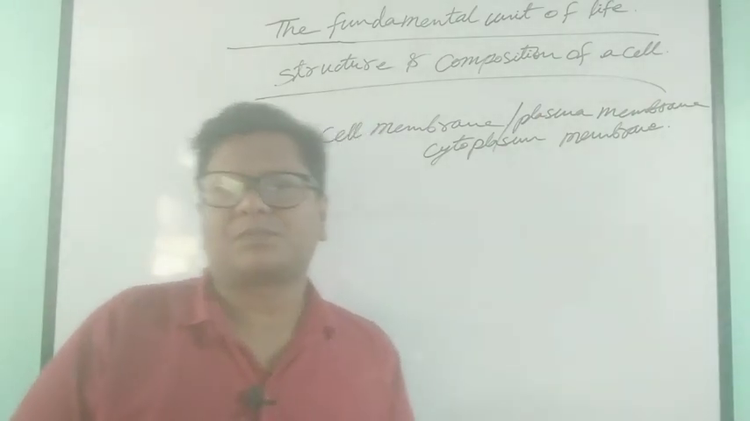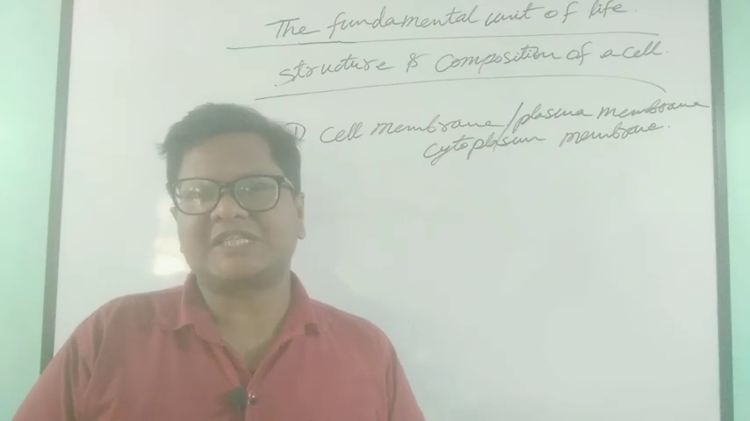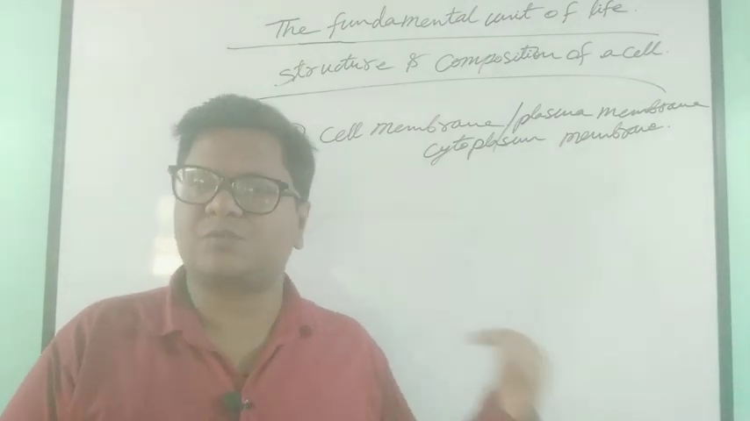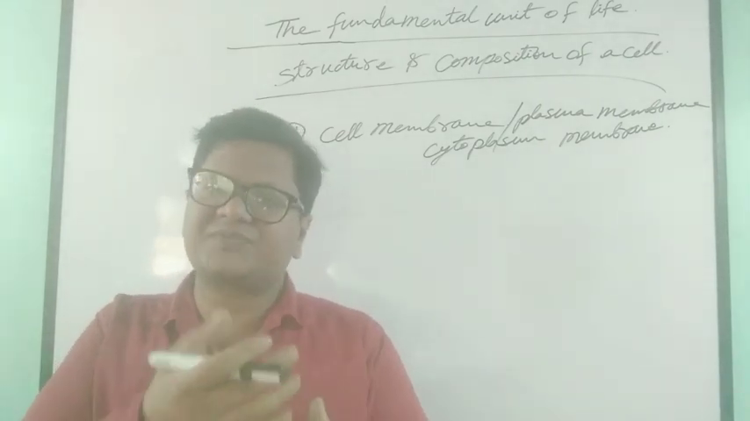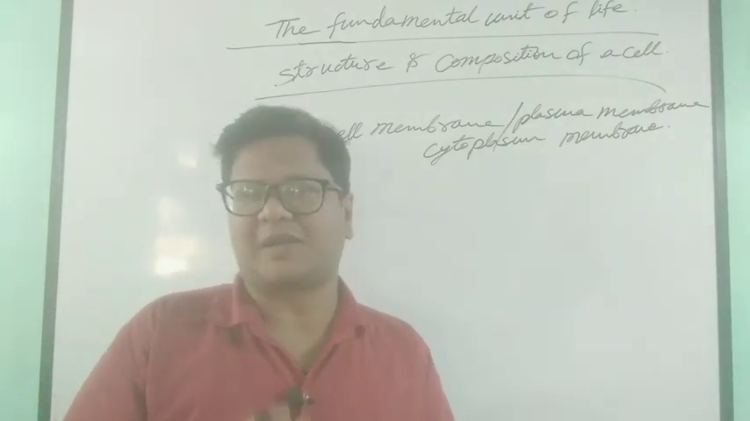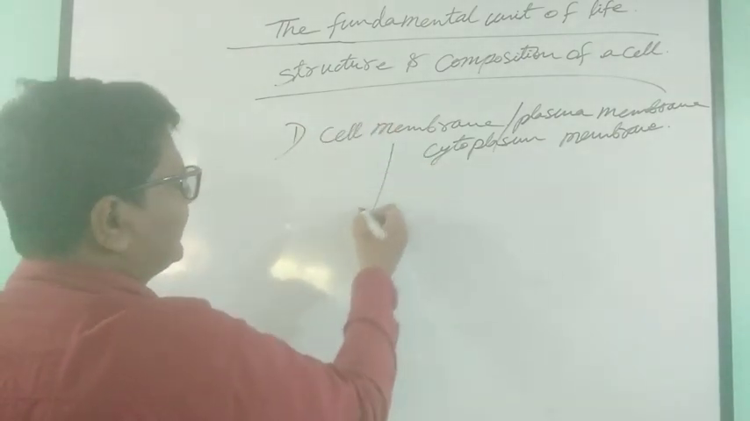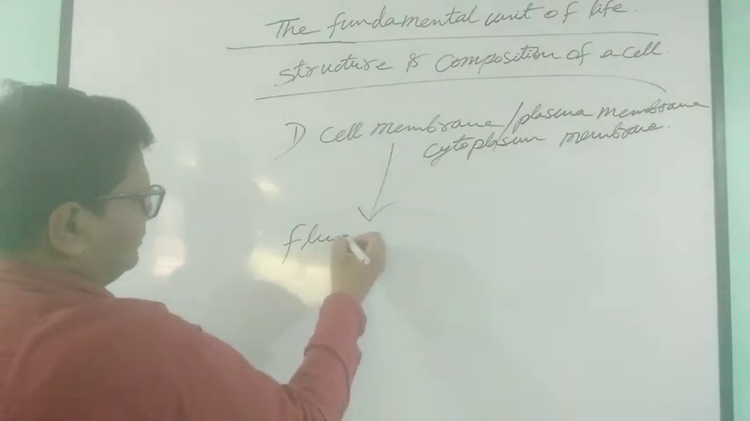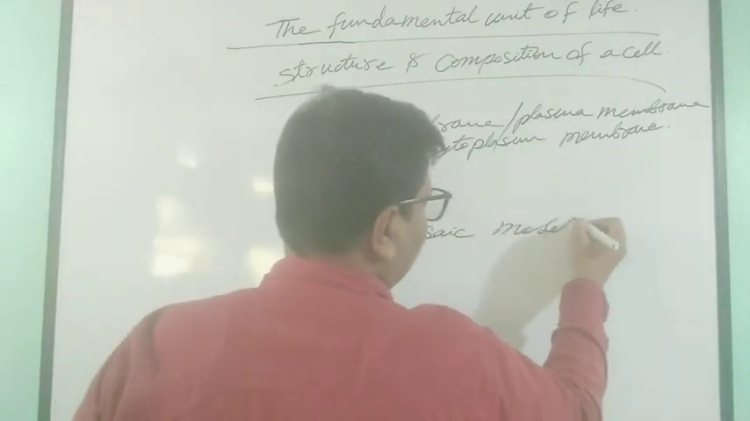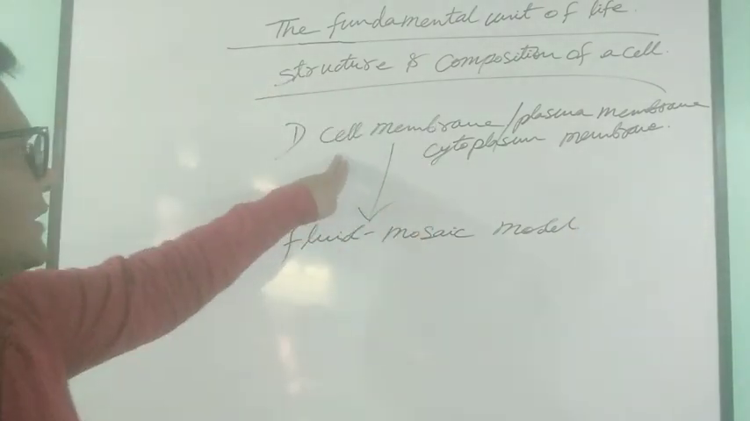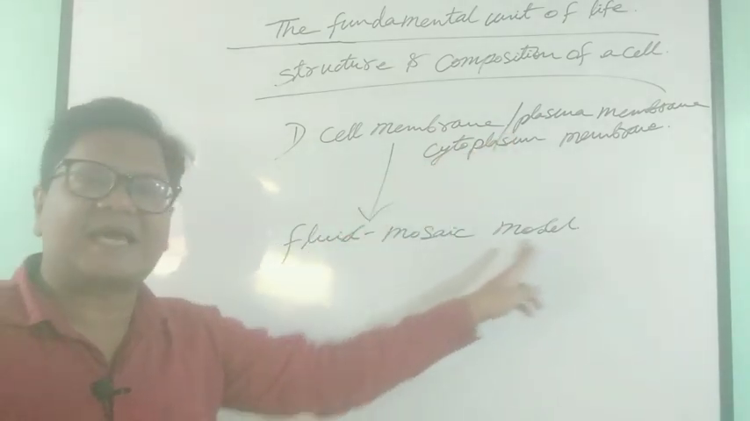So in other terms we can also say that plasma membrane is the outermost protective layer which is porous in nature and selectively permeable, which separates the contents within a cell from its external environment. And the structure of cell membrane or plasma membrane resembles the fluid mosaic model.